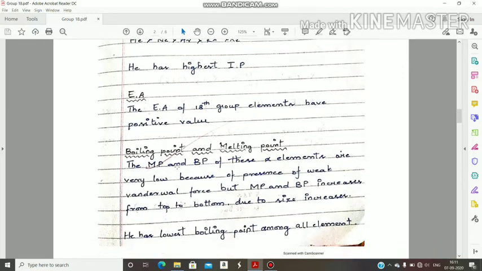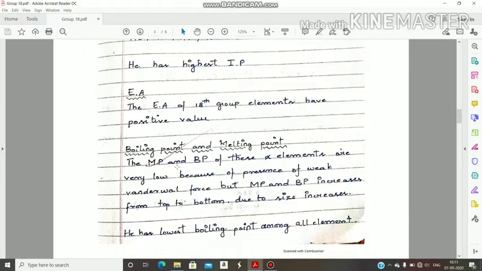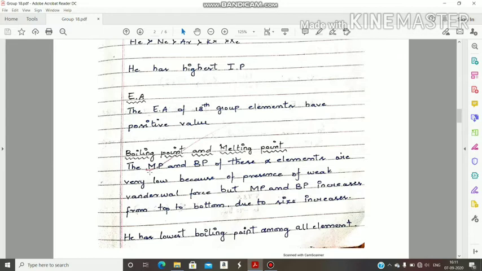Next, boiling point, melting point. Melting and boiling points of these elements are very low because of the presence of weak van der Waals forces. Because all are gases, between gaseous molecules van der Waals forces are present, but those van der Waals forces are very weak.